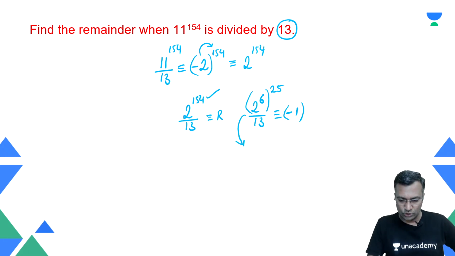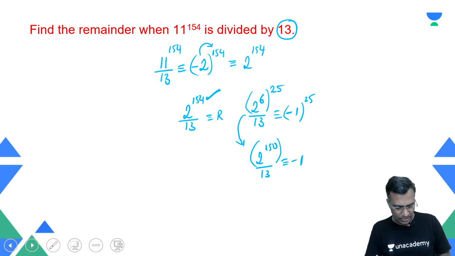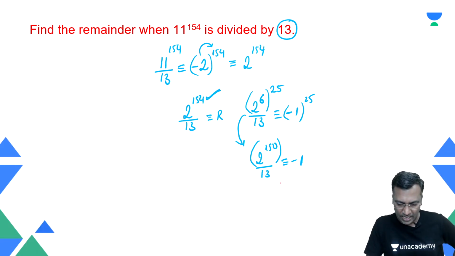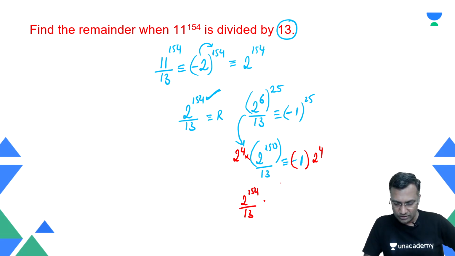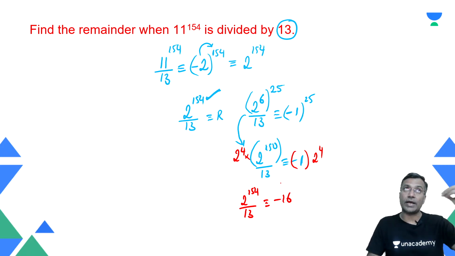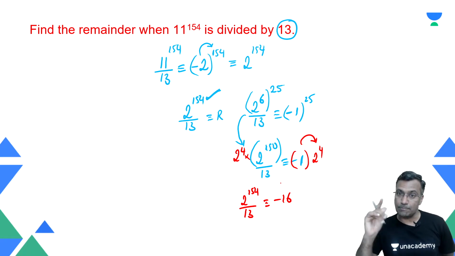From here, what is it that you are trying to say? 2 raised to power 150 when divided by 13, the remainder is minus 1. Let's keep it as it is. Now you need to go up to 154, 4 more. So if I multiply this side by 2 raised to power 4, I would multiply this side also by 2 raised to power 4. Hence, 2 raised to power 154 when divided by 13, the remainder is minus 16. Because minus 1, and 2 raised to power 4 is 16.